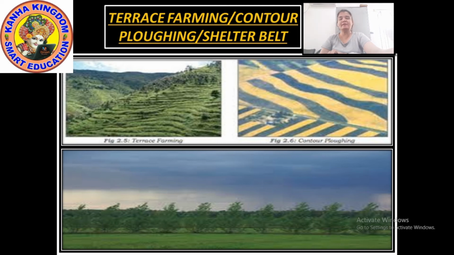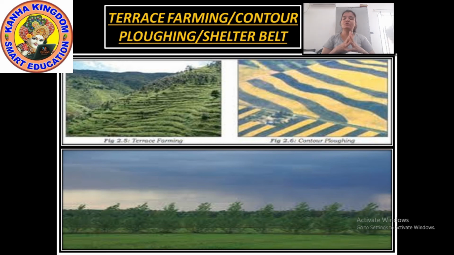Okay, and the below one is the shelter belt. This shelter belt is the row of trees. You can see the row of plants. The row of trees can be seen very easily, and this is done in the coastal and dry regions. Why? To check the wind movement, to protect the soil cover. This is the shelter belt.